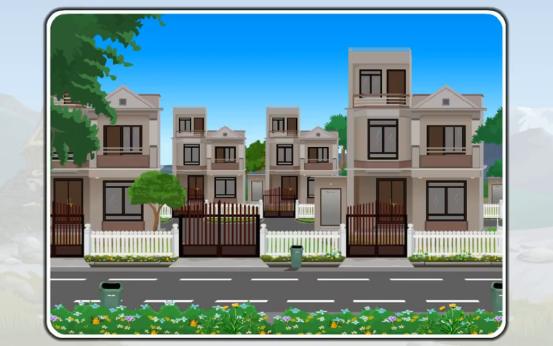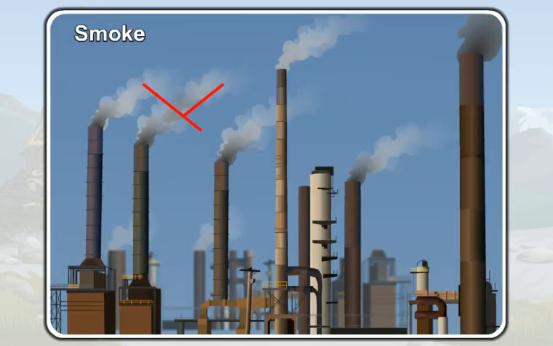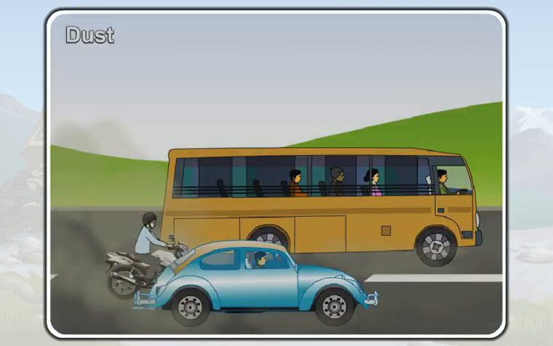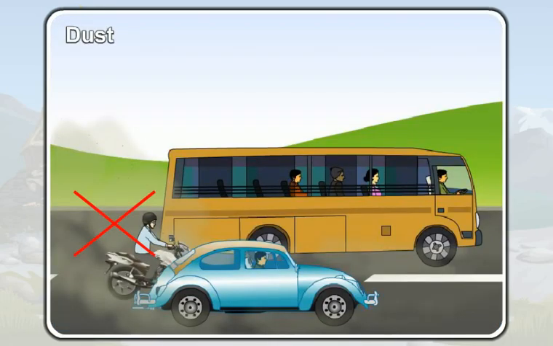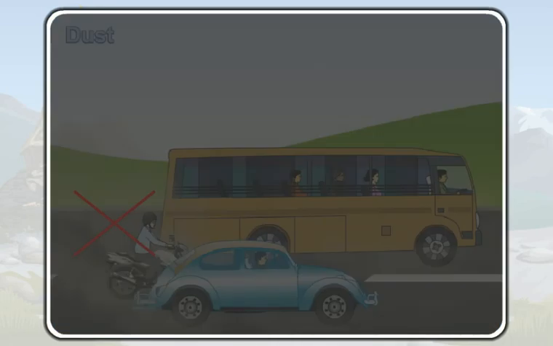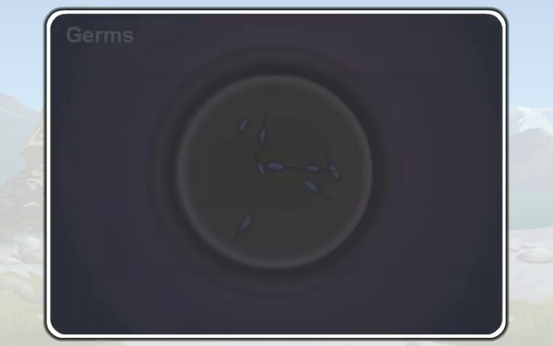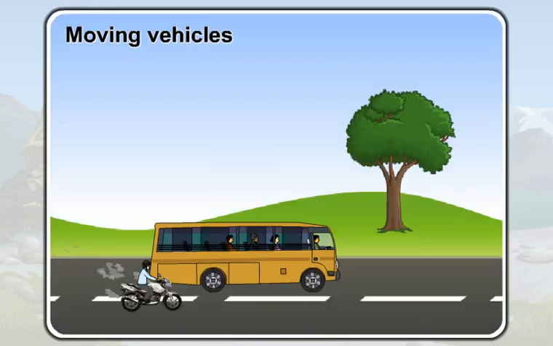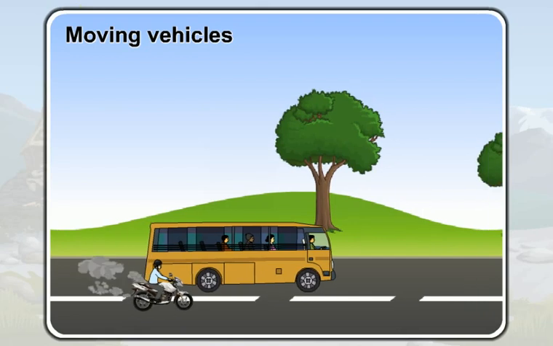To keep the air pure, we should avoid the production of smoke, dust, and germs. Look at the moving vehicles. They are producing smoke.